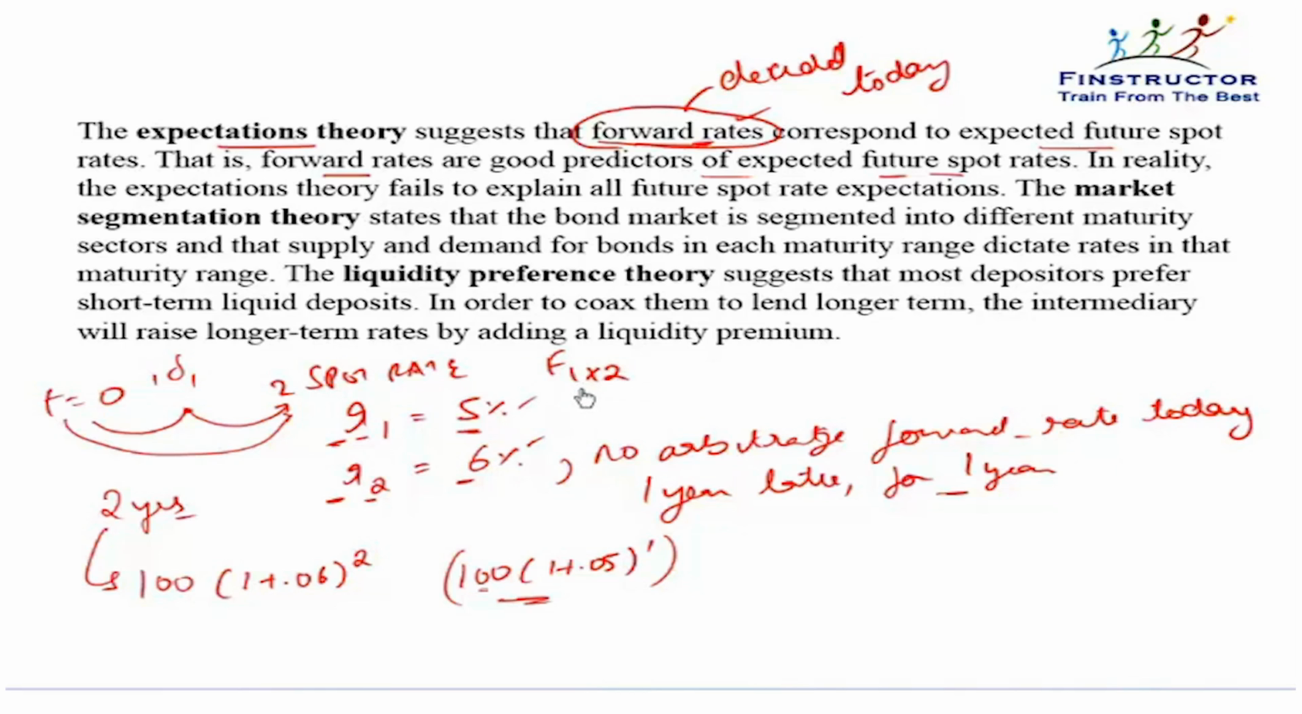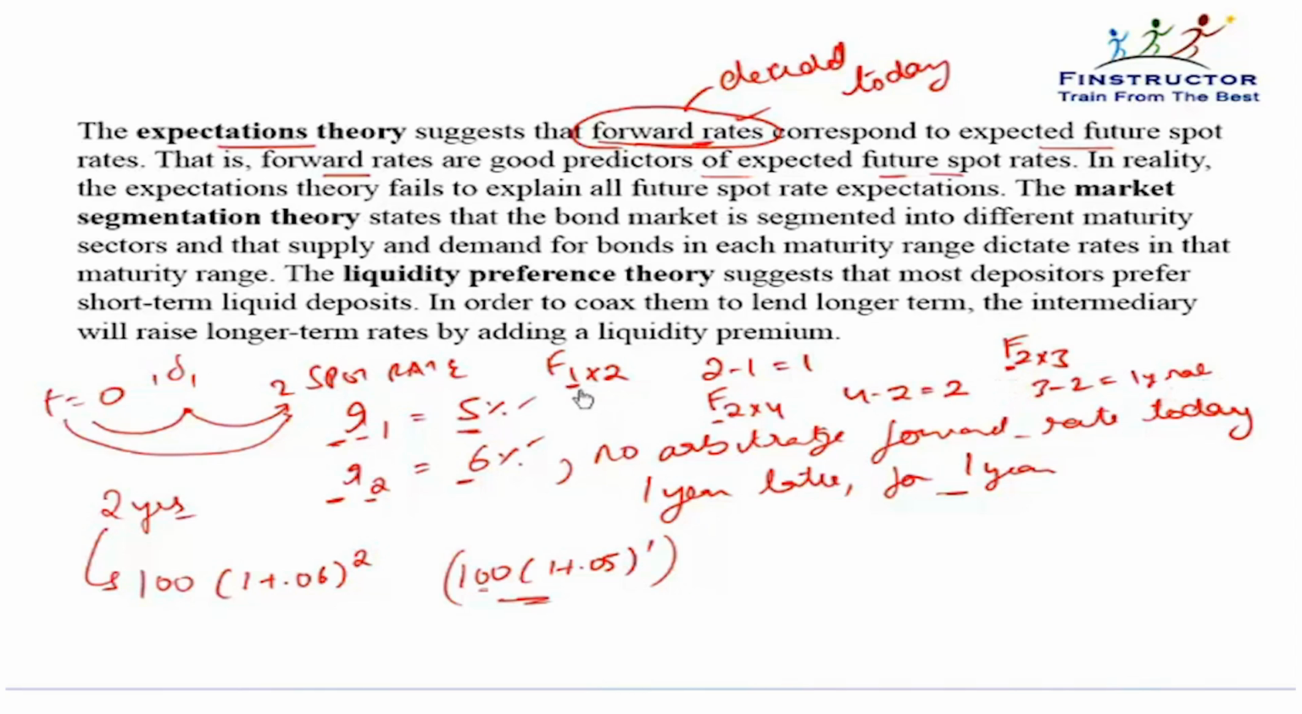F1 into 2 would mean the 1 year rate, since 2 minus 1 is 1. Hence it is the 1 year rate 1 year from now. If we denote F2 into 4, then this would mean 4 minus 2 is 2. That is the 2 year rate 2 years from now. F2 into 3 would mean 3 minus 2 is 1. That is the 1 year rate 2 years from now.